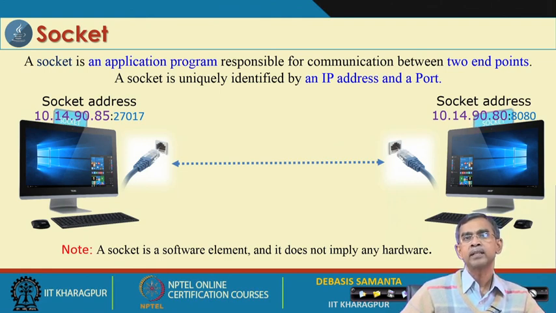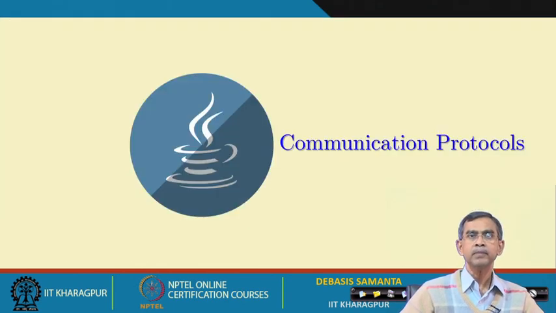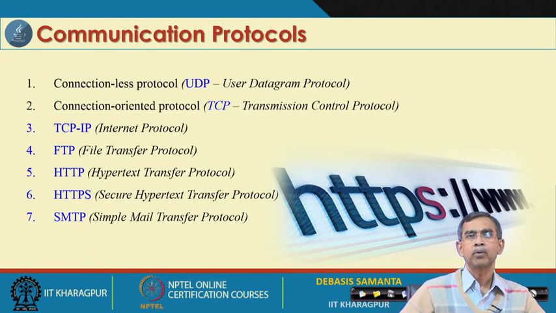As you know, the socket is basically connected to a computer. So, every socket should be uniquely identified, and for this the IP address in combination with the port number, both together, is called the socket address. For example, as you see, the socket address of this machine is 10.14.90.85 and the port number is 27017. So, including these two things basically combines to form the socket address, and therefore, a socket is not a hardware device, it is basically software.